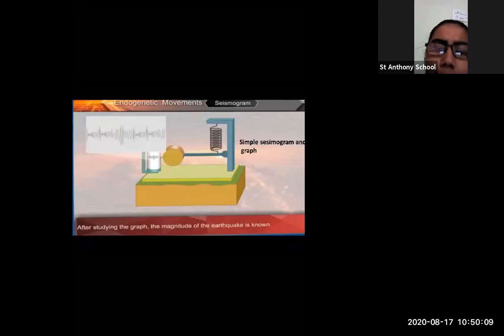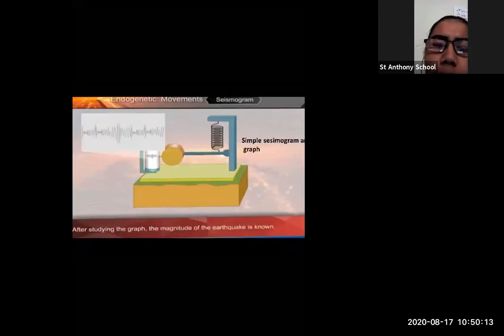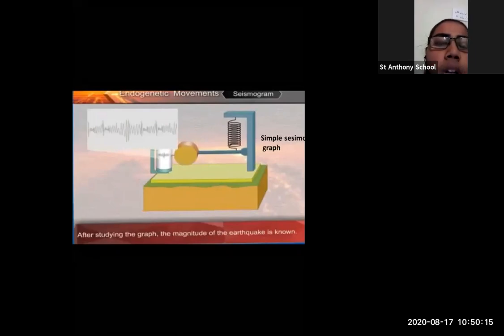So now, all of you know that this is a seismogram. Because of this, you can know how large the earthquake is, how large the seismic wave is. Now, what are seismic waves? We will know the seismic waves and their types in this part, okay? We will see this now.